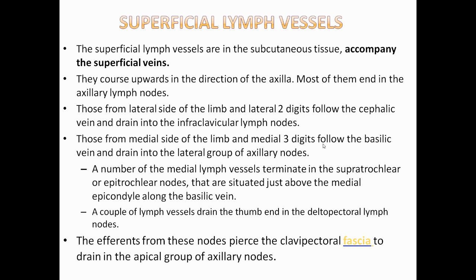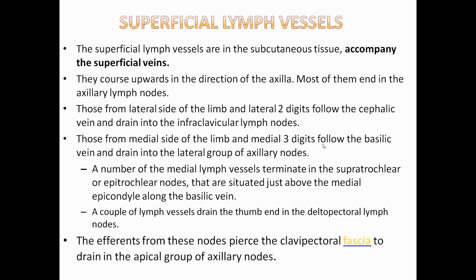Those from the lateral side of the limb and lateral two digits follow the cephalic vein and drain into the infraclavicular lymph nodes. Those from the medial side of the limb and medial three digits follow the basilic vein and drain into the lateral group of the axillary nodes. A number of the medial lymph vessels terminate in the supratrochlear or epitrochlear nodes that are situated just above the medial epicondyle along the basilic vein.